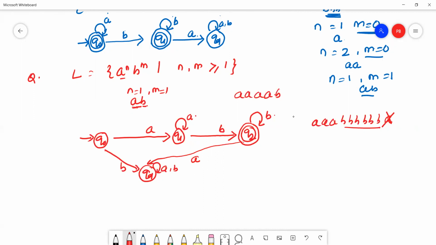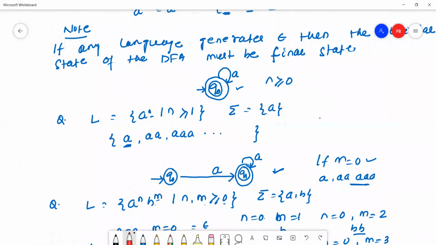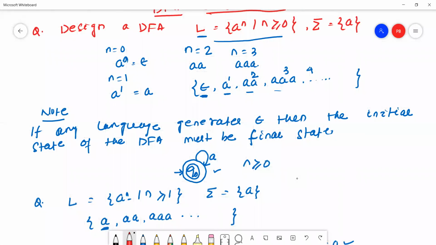You can also draw this type of language simply. From the start of the DFA, a to the power n means a must be a loop, whether n starts from 0, 1 or 2, whatever it may be. If n starts from 0, a is a self loop on the final state.